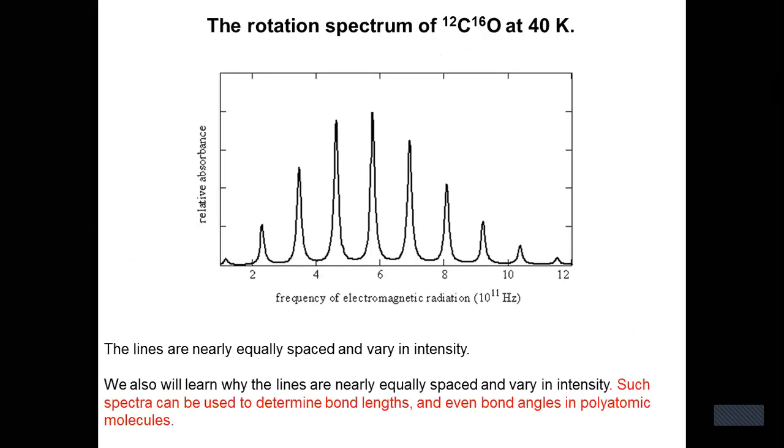This is the rotation spectrum of the CO molecule at 40 Kelvin. Here, some lines peak like that; they are nearly equally spaced and vary in intensity. We also learn why the lines are nearly equally spaced and vary in intensity. Such spectra can be used to determine bond length, even bond angle in polyatomic molecules.